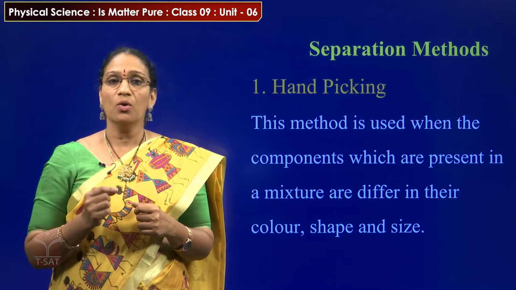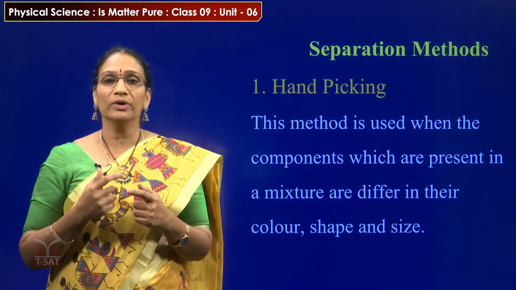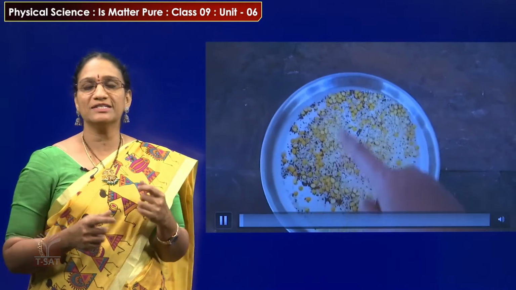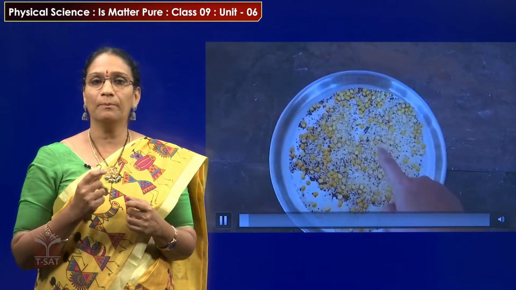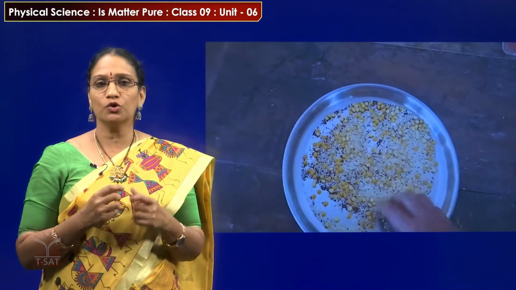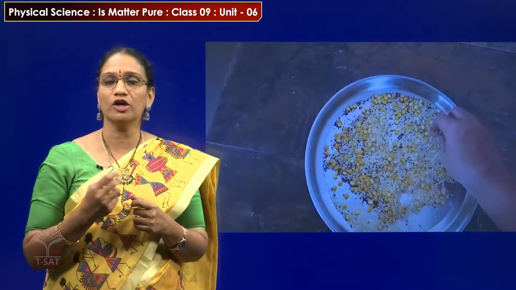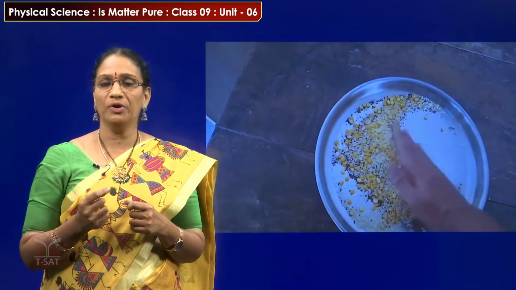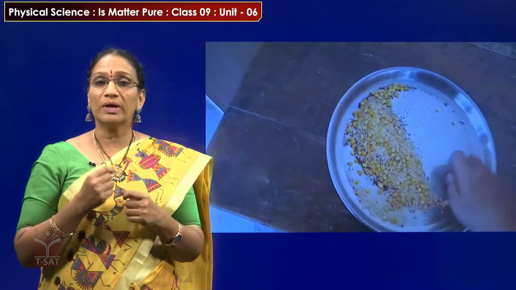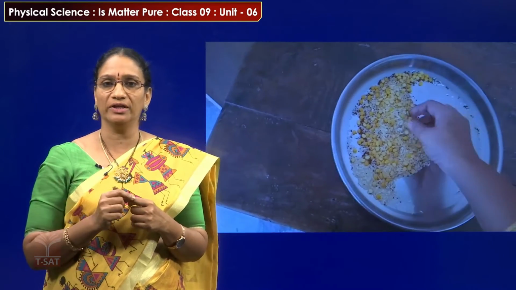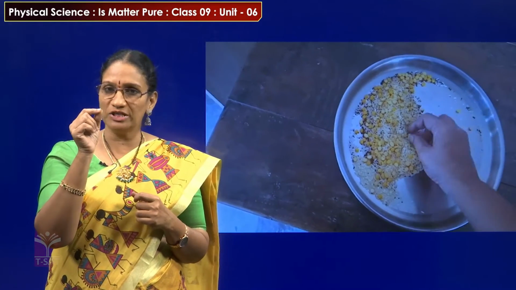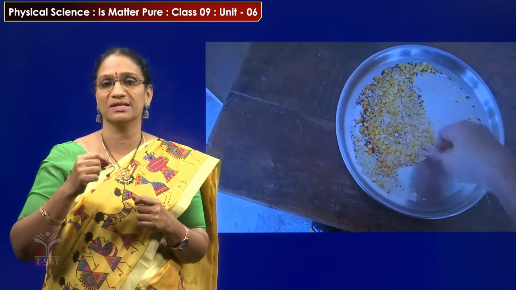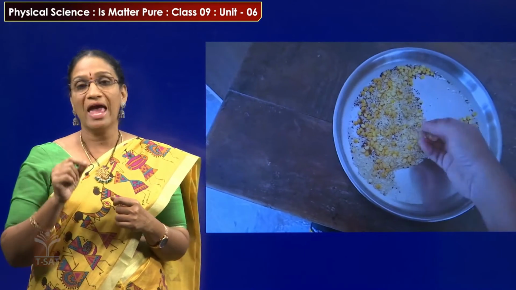Let us see what kind of hand picking we do in our daily life and how hand picking takes place. Here is a mixture of rice, pulses and small grains. So it is a mixture. In this mixture, 3 components are present. They differ by their color, shape and size also. From this mixture, we can easily find them based on their color, shape and size, so you can easily pick them with our hands. That's why this method is called hand picking.